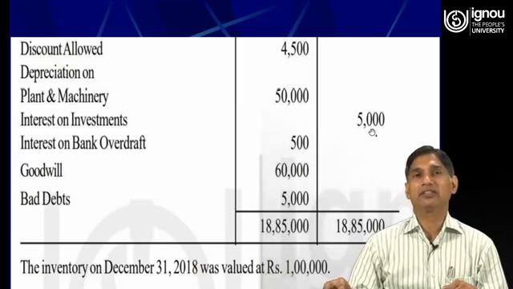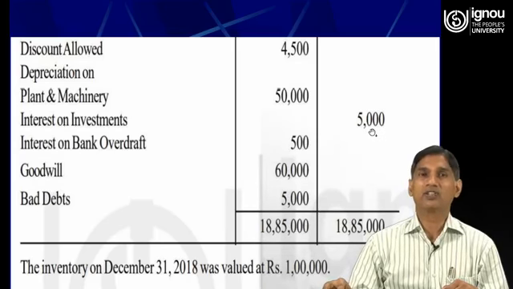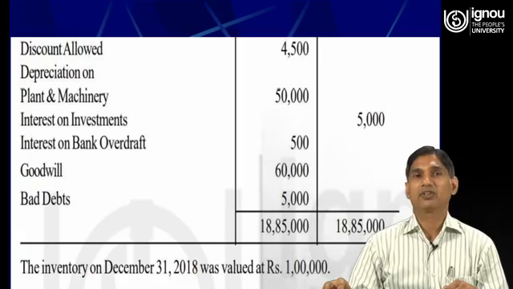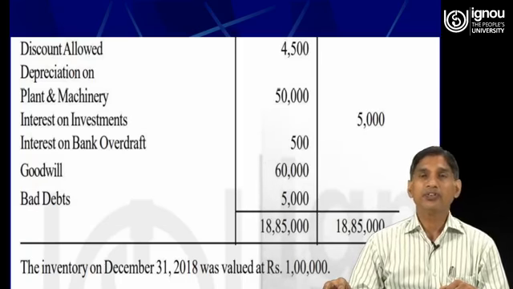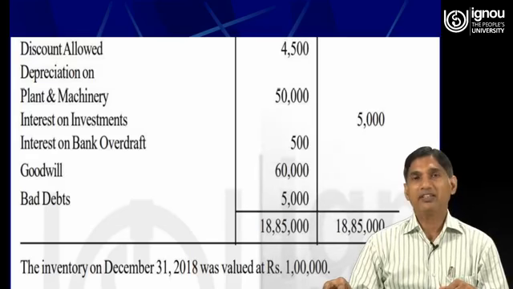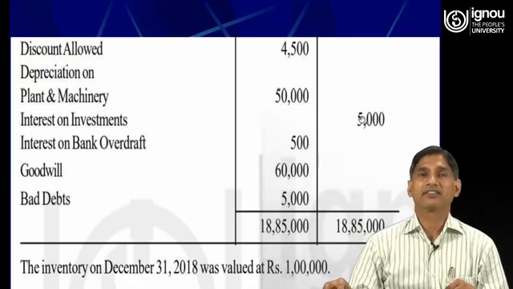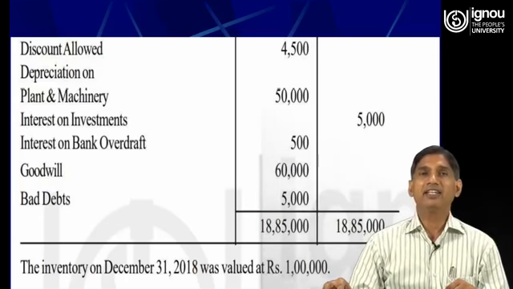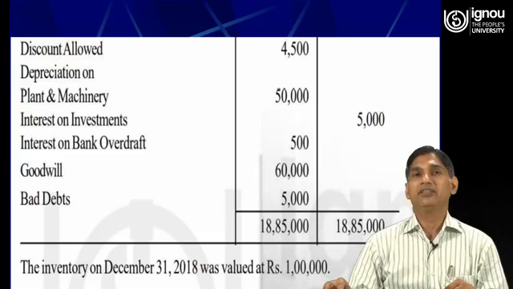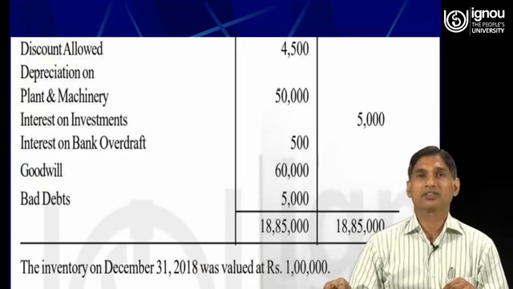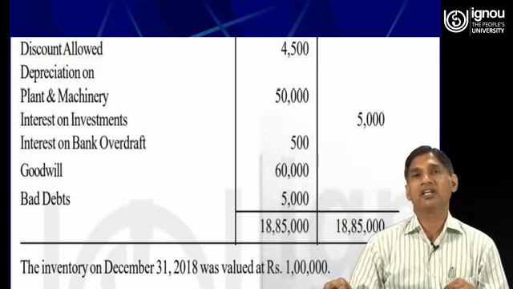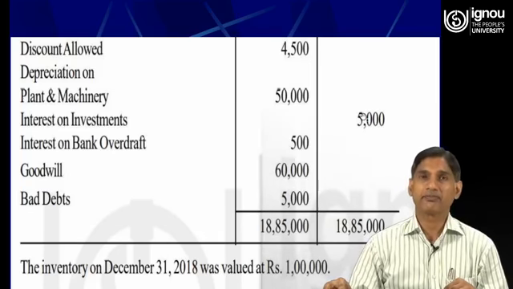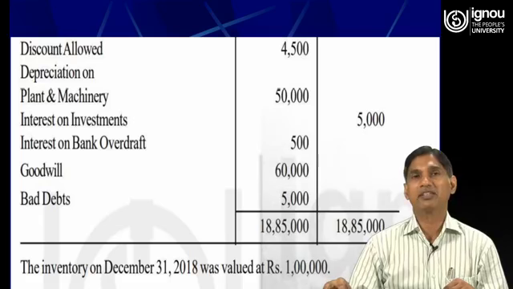Interest on investments, so we have made the investment, and if we are earning any income on the investment made outside the business, it is an income for the business, so all incomes will have a credit balance, unlike all expenses, which have a debit balance.